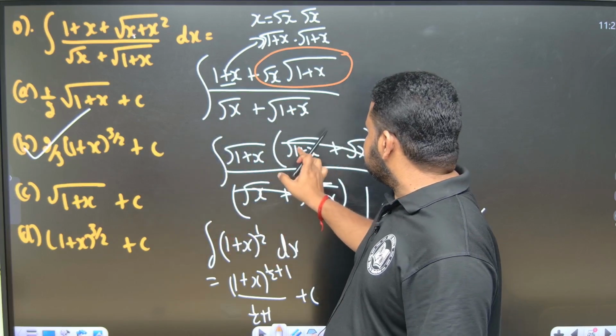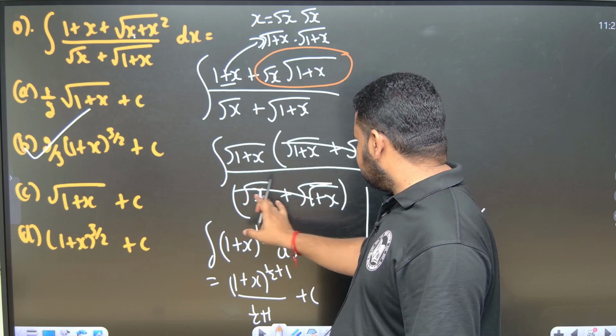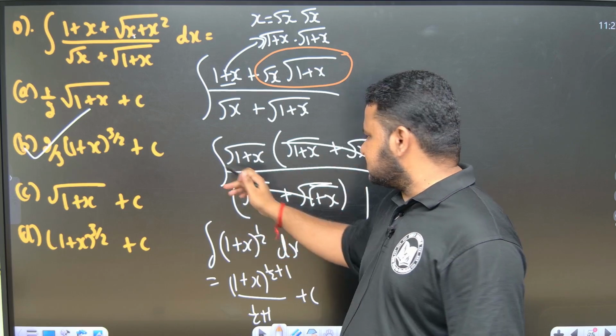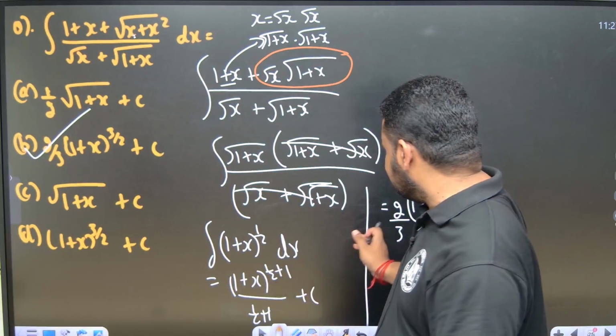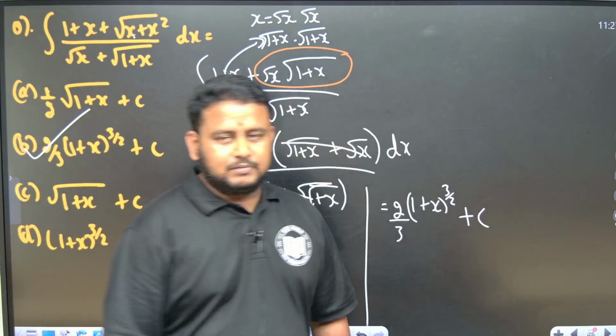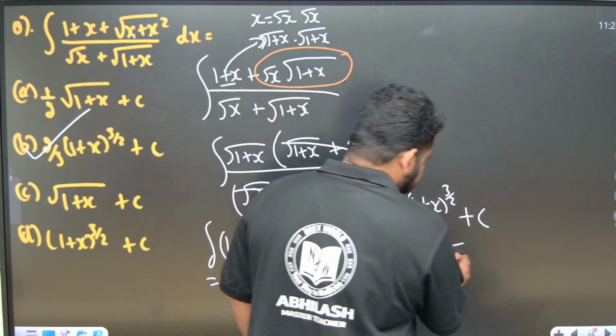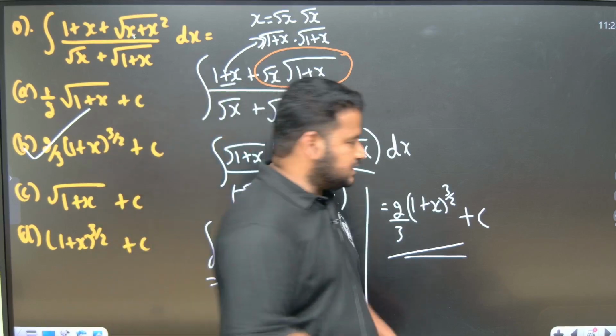So this will become square root of 1 plus x plus square root of x. The denominator also has the same thing, square root of x plus square root of 1 plus x. I can cancel this. I will have the integral of square root of 1 plus x dx, which I can integrate, and I get the answer as 2 by 3 into 1 plus x to the power of 3 by 2 plus c. This is the answer, friends. This is how you solve this question. Let us move to the next one, friends.